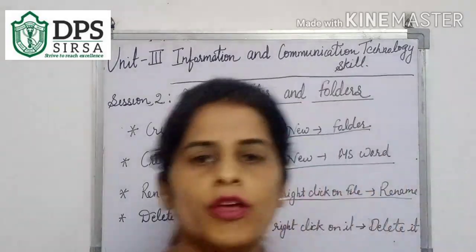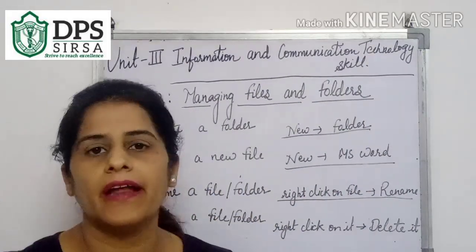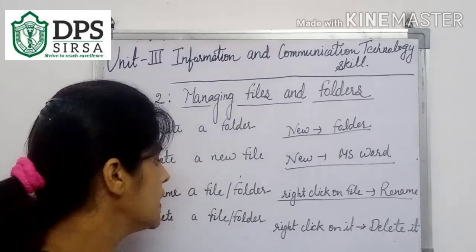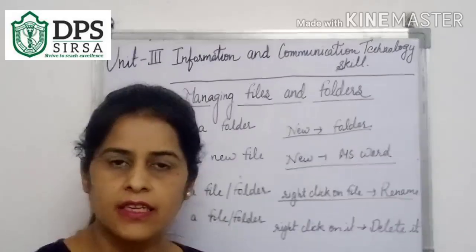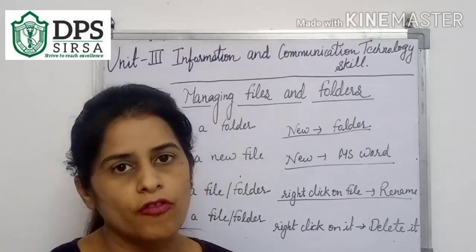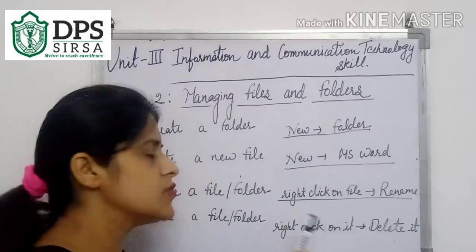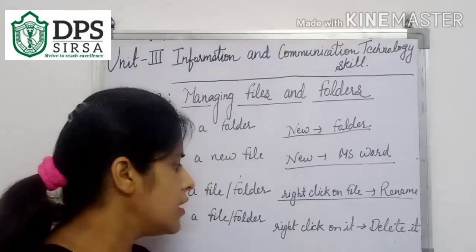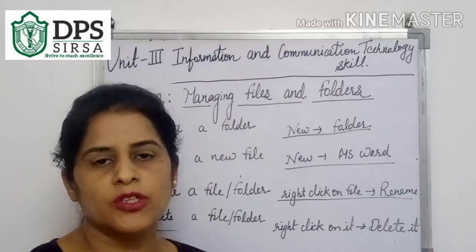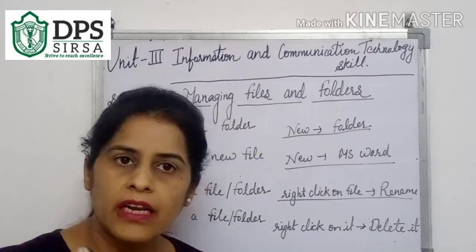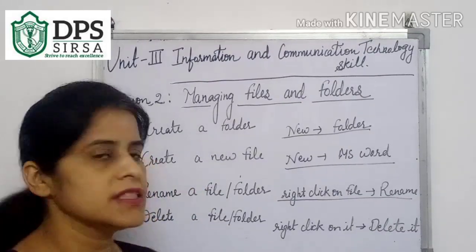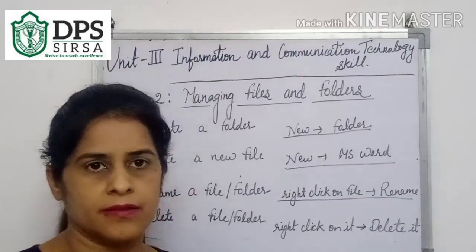Next is how we can delete a file and the folder that is already created in it. Just right click on the file which you want to delete, and there will be the option delete. Whenever you click on the delete option, that file and the folder will be deleted.